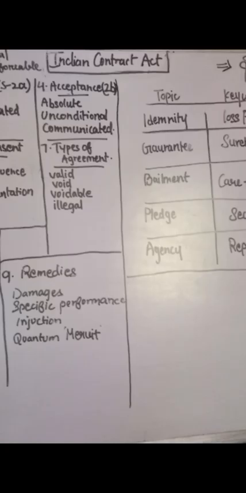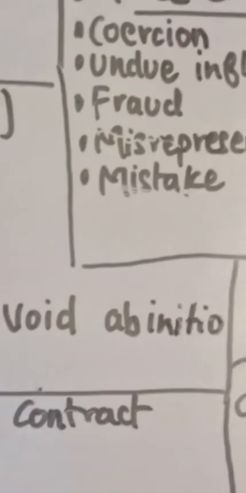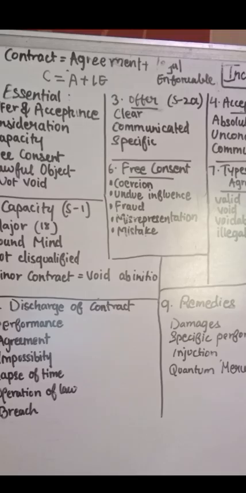Clear? Now comes agreement. What is agreement? Agreement means offer plus acceptance. When one person offers something to another person and the other accepts it, it becomes an agreement. But the agreement alone is not enough. It must fulfill several conditions to turn into a valid contract. Clear? Now third, we'll discuss the essentials of a valid contract. This is the heart of the entire act, explained slowly in this video.